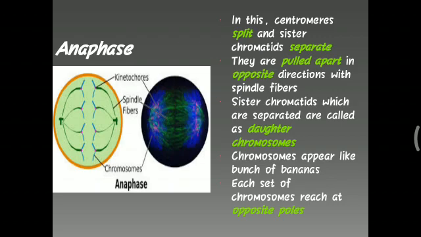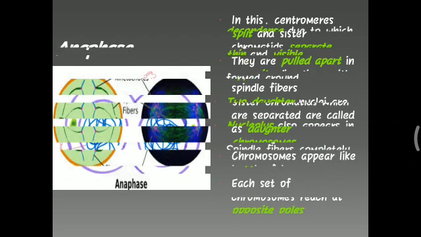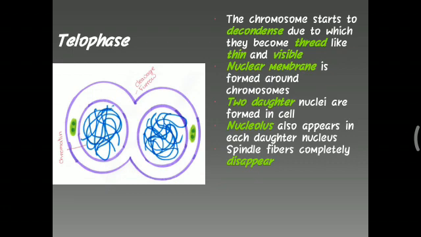Now in the fourth phase, telophase, the chromosomes start to decondense, due to which they become thread-like, thin and visible. Nuclear membrane is formed around the chromosomes. Two daughter nuclei are formed in the cell. Nucleolus also appears in each daughter nucleus.